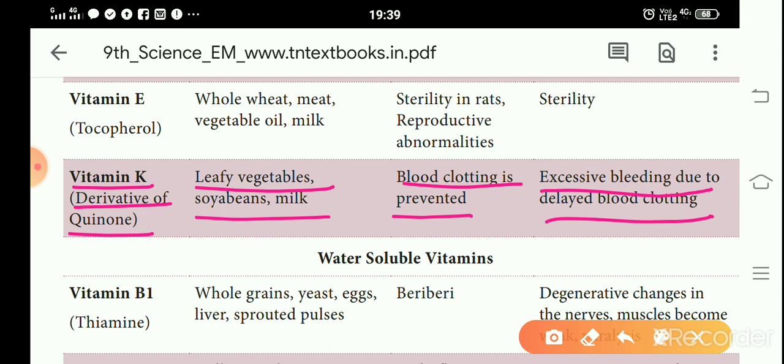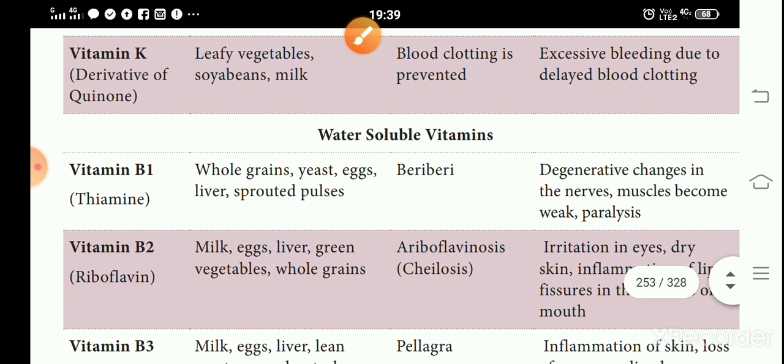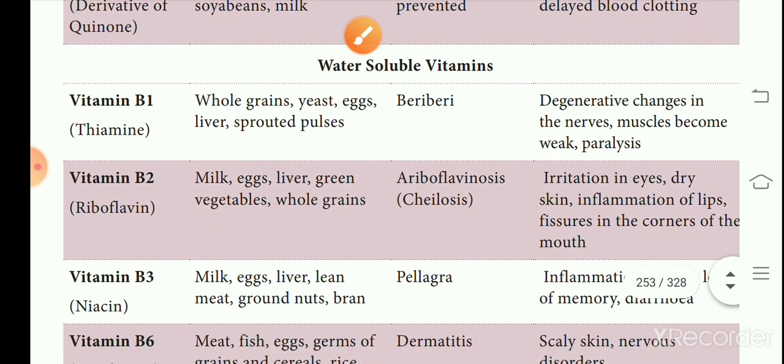Then next one, water soluble vitamins. The B complex and C vitamins are water soluble vitamins. First one, vitamin B1. Sources are whole grains, yeast, egg, liver, sprouted pulses. Vitamin B1 is called thiamine. The deficiency disease, we call it beriberi.